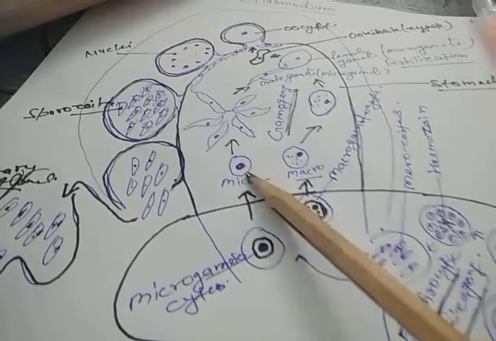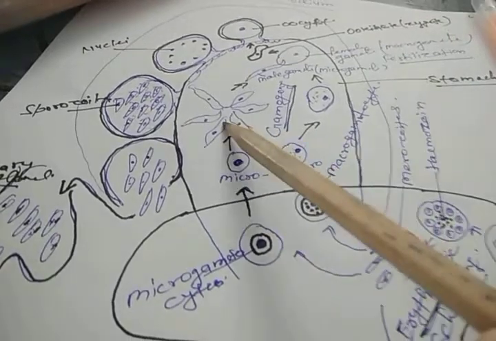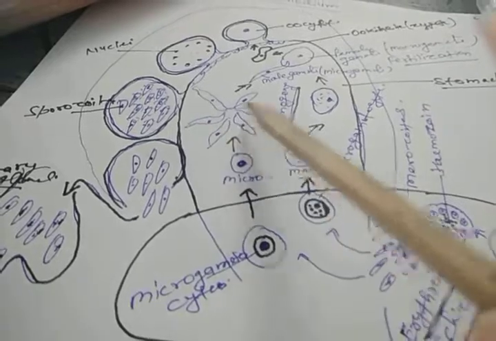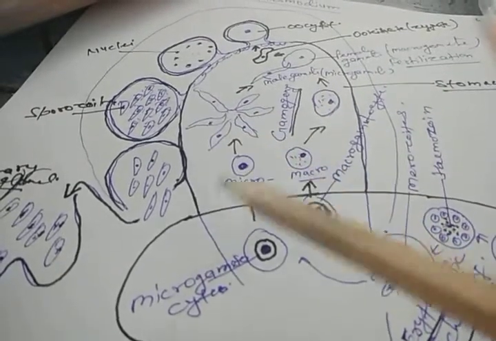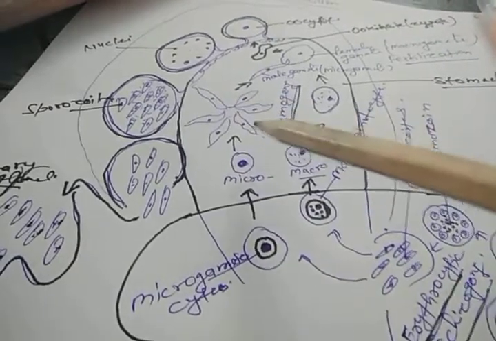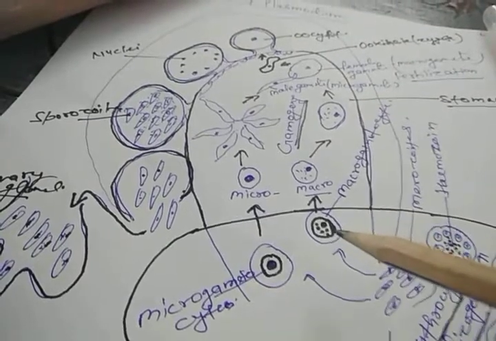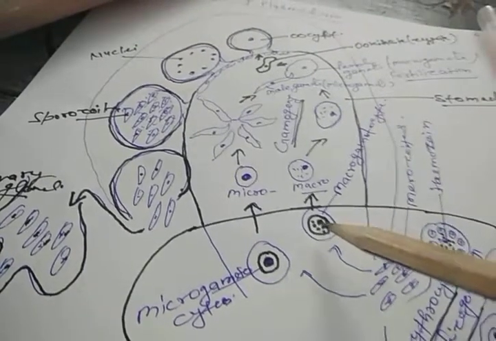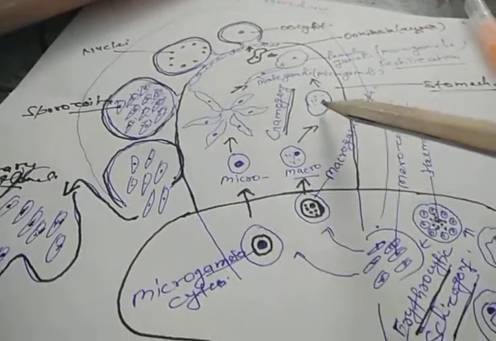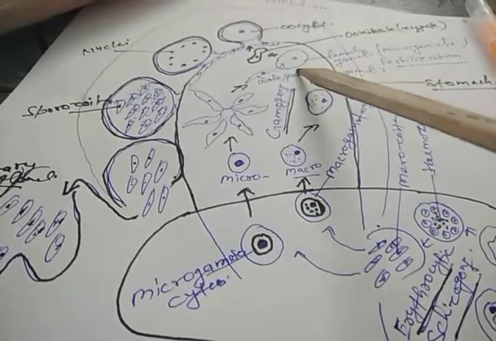Now in the stomach of the mosquito, these microgametocytes develop to form the microgametes or male gametes. This process is called the exflagellation process. So this microgametocyte finally changes into the microgamete or male gamete. Likewise, this macrogametocyte or the megagametocyte in the stomach changes into the female gamete, or you can say the megagamete or macrogamete.